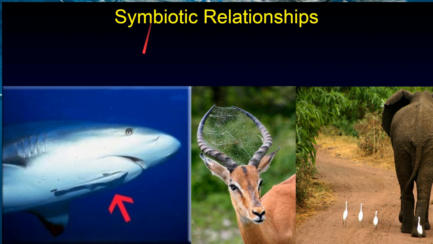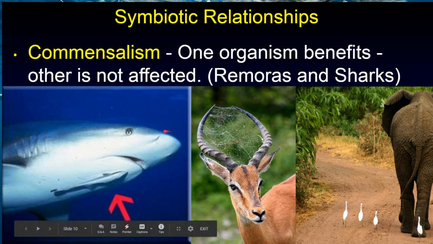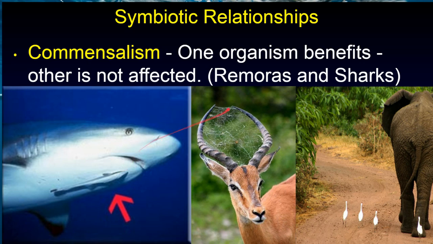Symbiotic relationships. So here you have one organism that benefits while the other is not affected. So remoras and sharks. This is a remora fish. They cling to the shark, and the shark cuts through the water, so they use less energy trying to swim. And when the shark is hunting, they can get little bits of food. So the shark isn't affected. Actually, a little bit, it eats parasites off the shark, but the shark doesn't really care. It would live without it.